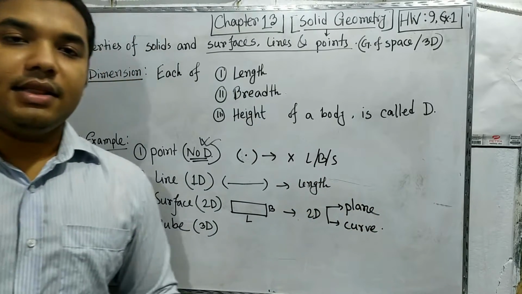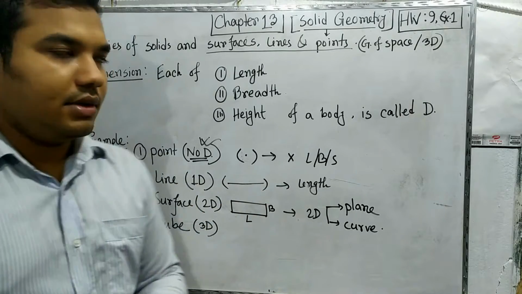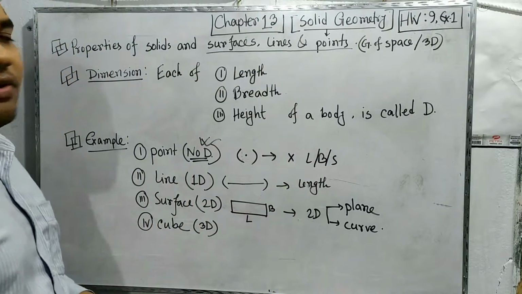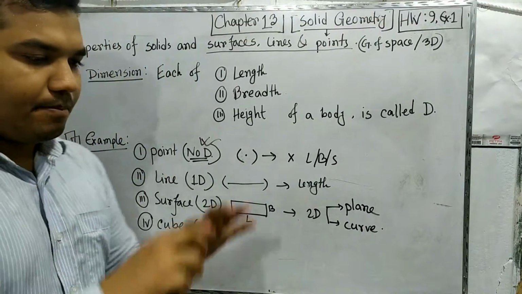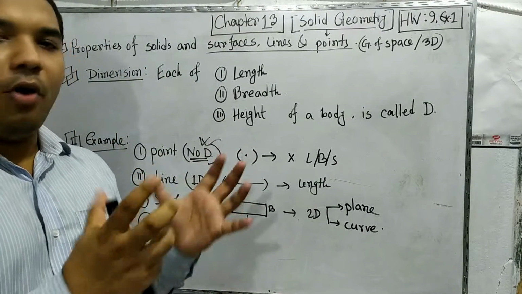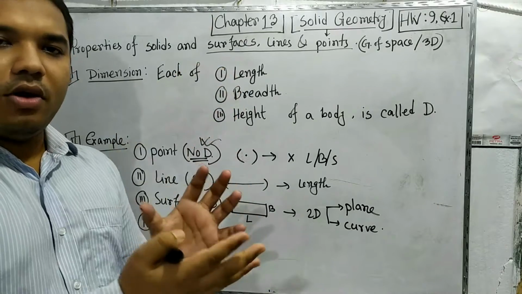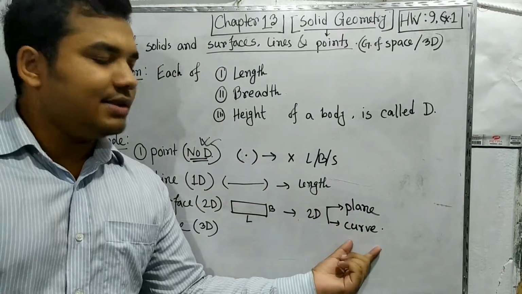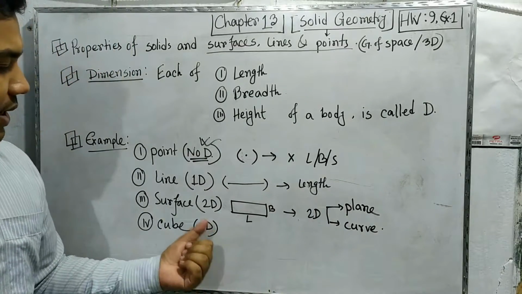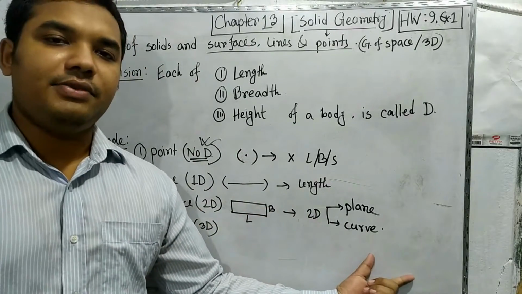But if we think of something circular, it can look like a ball. The surface of the ball has a radius. In that case we can say the surface of the ball is a curved surface.